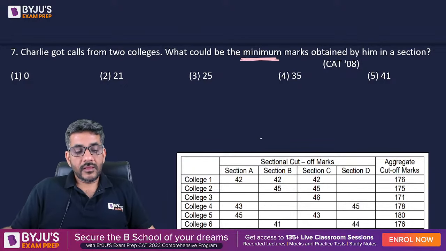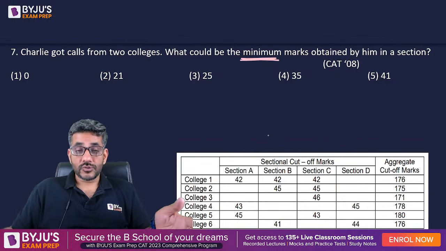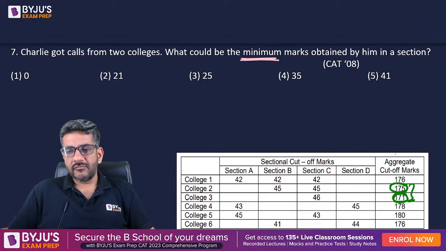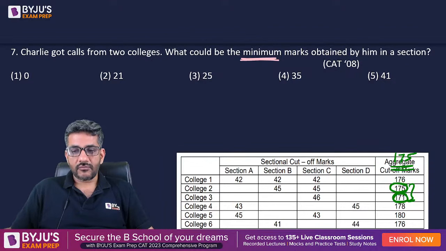Now, if you want calls from only 2 colleges and you want to score minimum, first of all, I'll look at this place. Which are the minimum 2? So the minimum 2 are college 3 and college 1. Sorry, and college 2. College 3 and college 2 are the ones from which Charlie must clear cutoff. So he must have minimum 175 to get a call from 2 colleges.